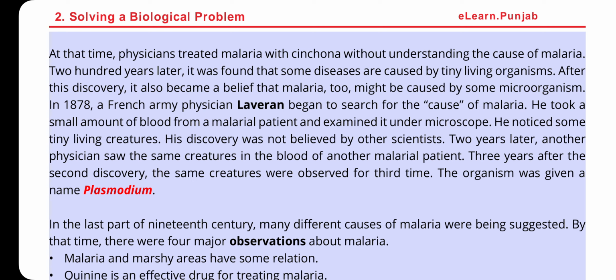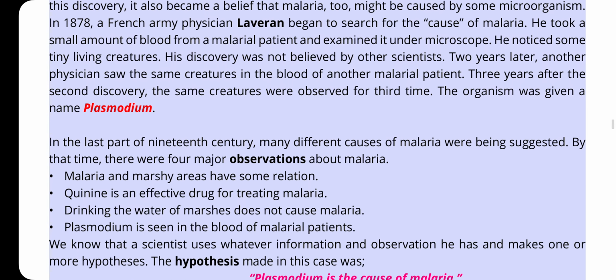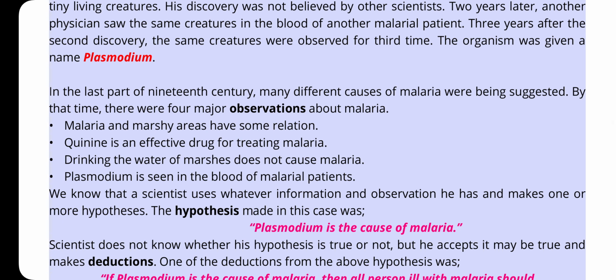3 years after the second discovery, the same creatures were observed for a third time. The organism was given the name Plasmodium. In the last part of the 19th century, many different causes of malaria were being suggested. By that time, there were four major observations about malaria.